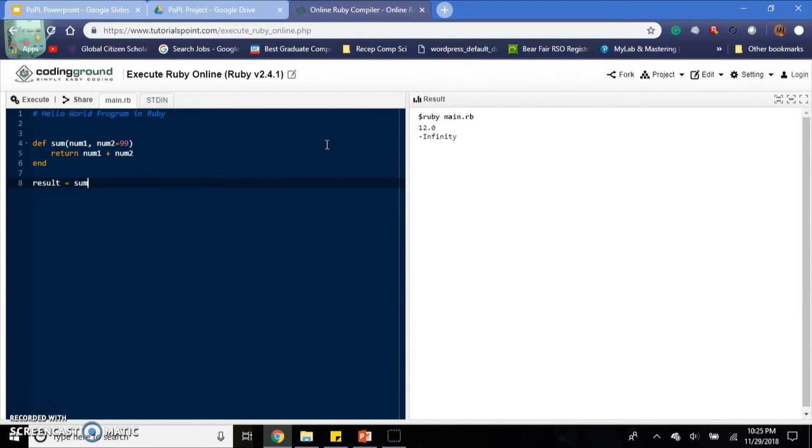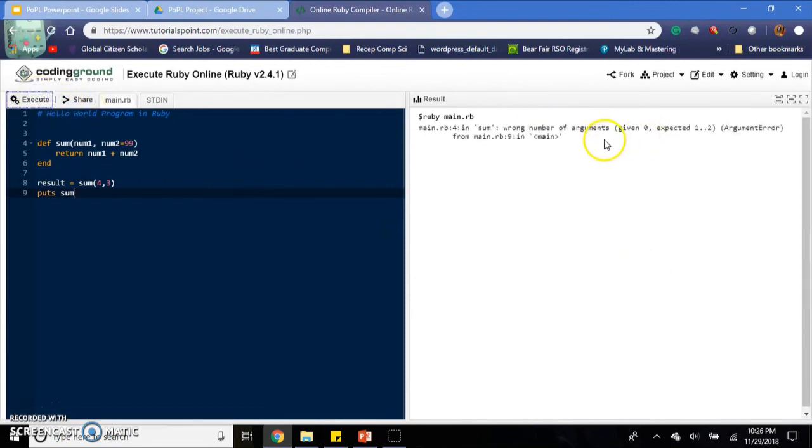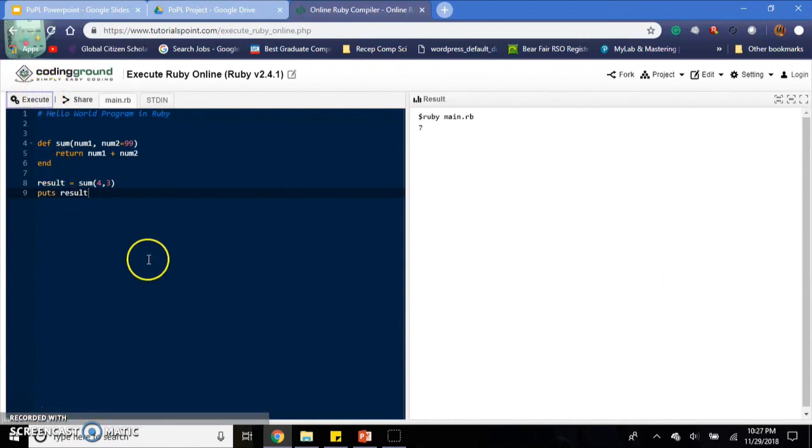So result equals the sum, and we can put 4 and 3. And if we put sum, we'll get... so you see I was returning the wrong thing. I need to return what I'm saving it into. This is just a simple error from rushing, and that's where I'll get my 7. So that's it for the demo. I hope that it was very helpful.